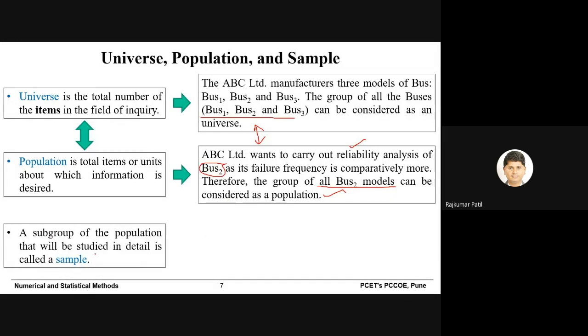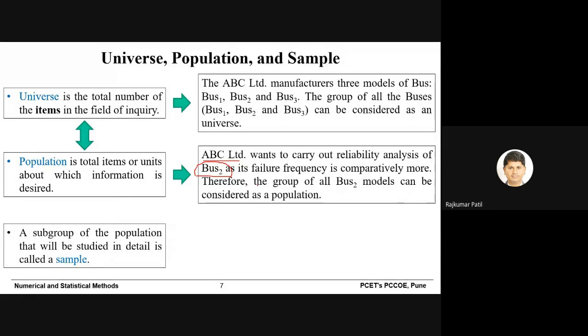Then the next one is sample, the third definition. A subgroup of the population that will be studied in detail is called a sample. See, in this particular example, suppose the ABC company manufactured 1000 buses of type 2, and after manufacturing they sold them to different customers.